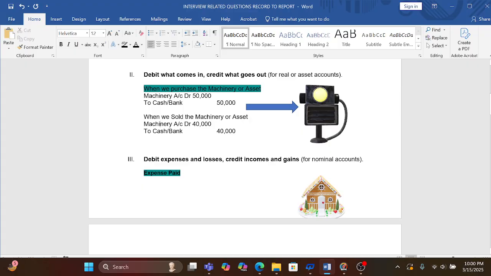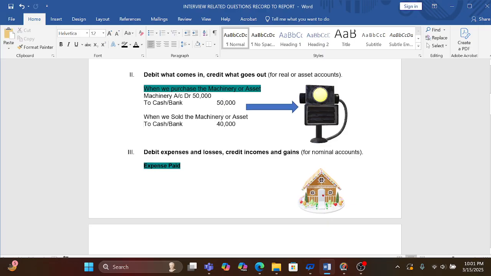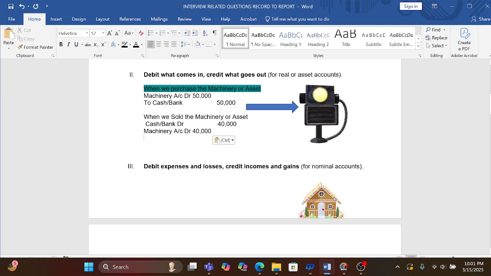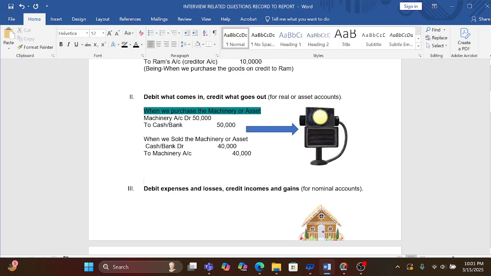The next part is the reverse entry, because we are going to sell the machinery. In that case, our entry will be cash or bank account debit, and to machinery account, 40,000. I hope it is easy to understand for you guys.